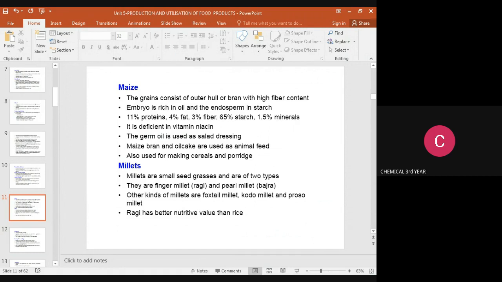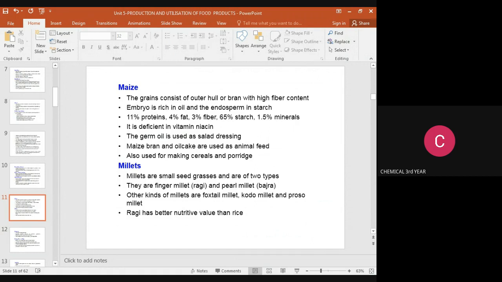It is deficient in the vitamin niacin, but the germ oil is used for salad dressing. For salad dressing we use maize oil. The maize bran and oil cake are used as animal feed, and maize is also used for making cereals and porridge.